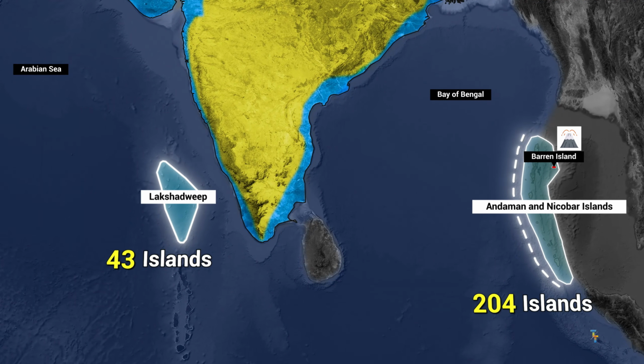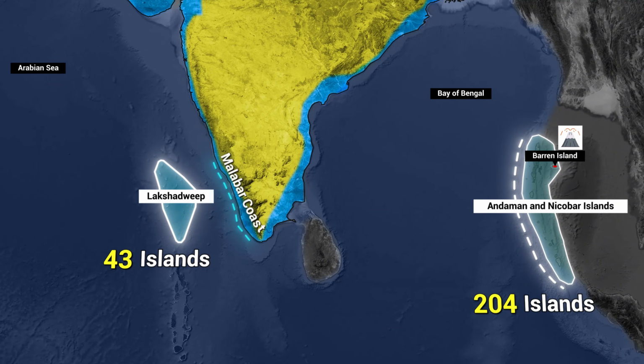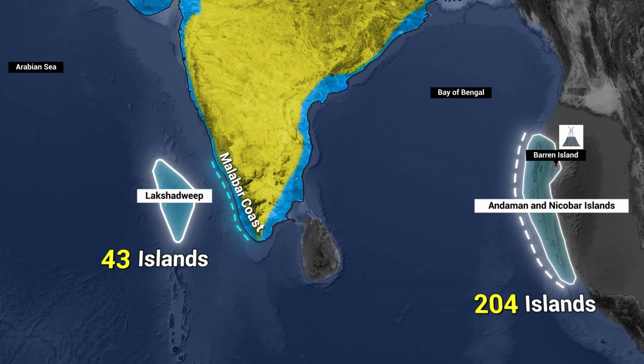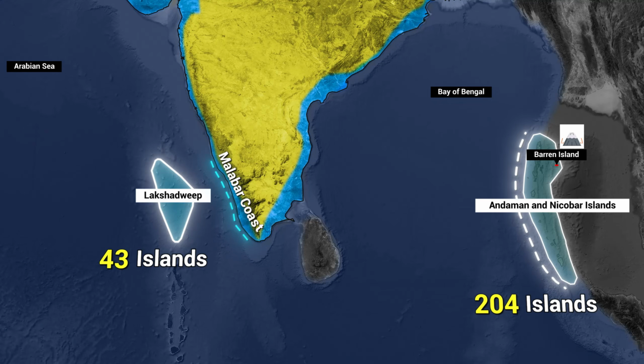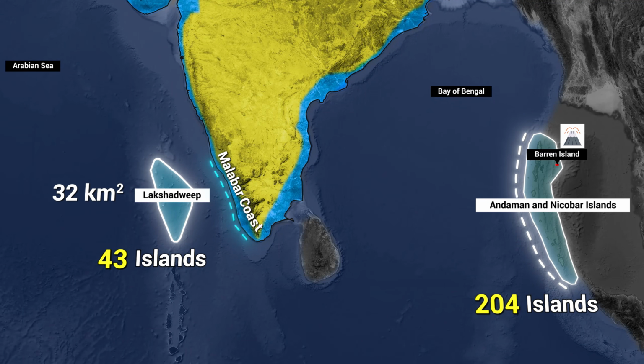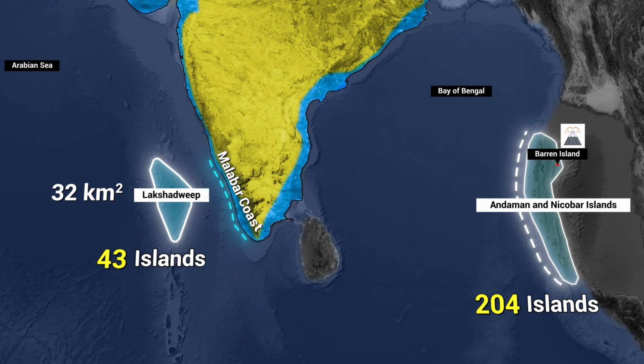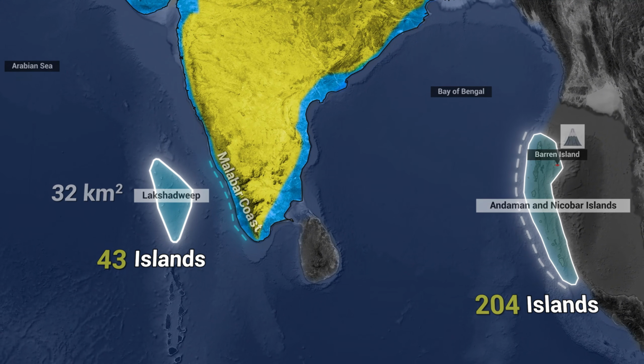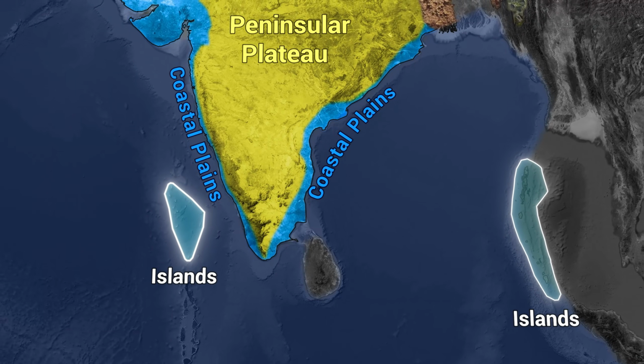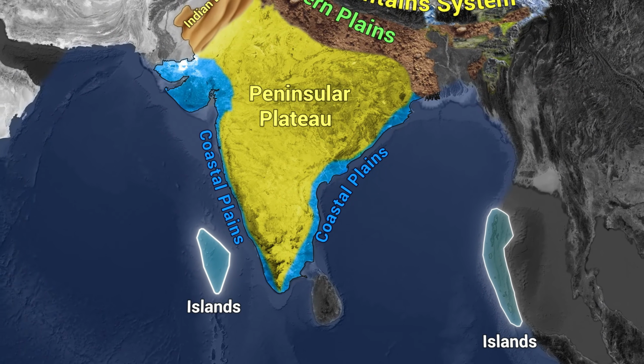The Lakshadweep Islands are located near the Malabar coast of Kerala in the Arabian Sea. They cover an area of about 32 square kilometers. These islands are formed by corals and endowed with a variety of flora and fauna. So this is the basic overview of physiographic divisions of India.